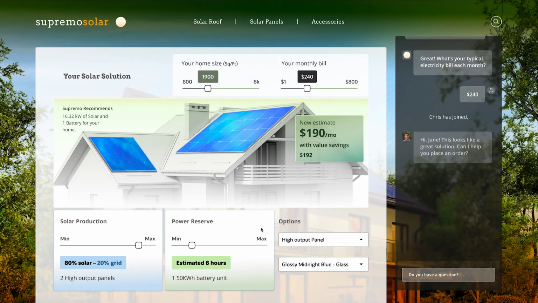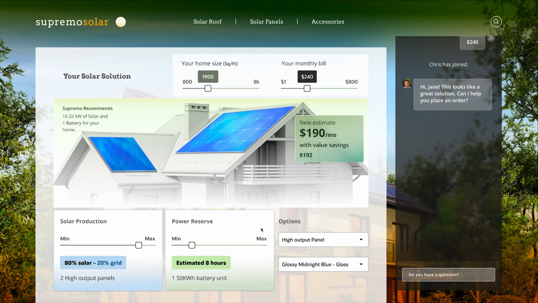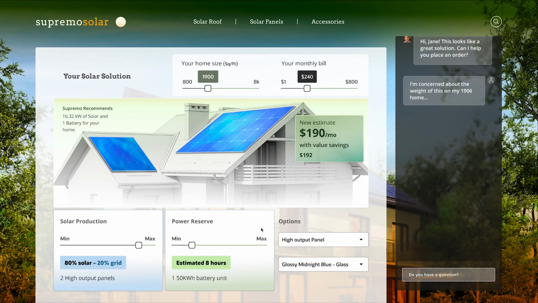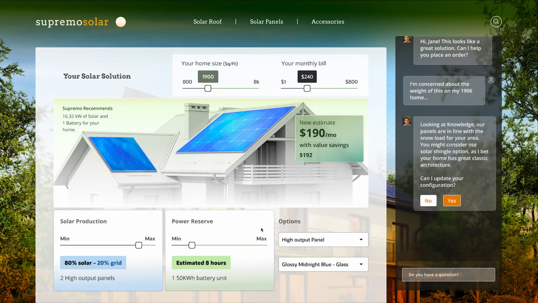Chris can start to interact with Jane with a full view of everything that's happened so far and Jane's current configuration. Jane's going to explain that she's perhaps concerned about the weight of this on her beautiful older home, but of course Chris has got the knowledge articles that we created earlier right at his fingertips within the sales tool. So he can overcome Jane's concern and make some recommendations for something that might be more appropriate.